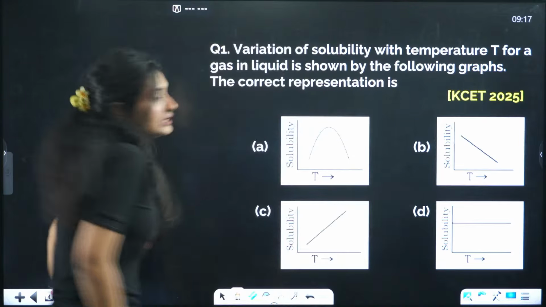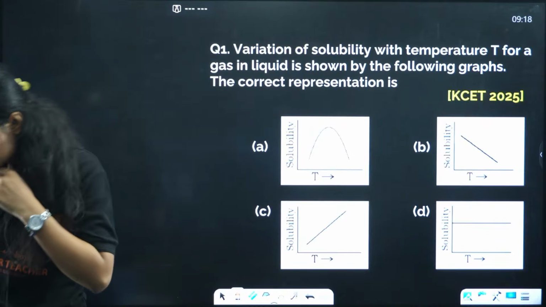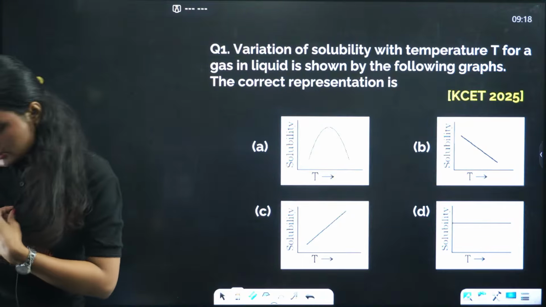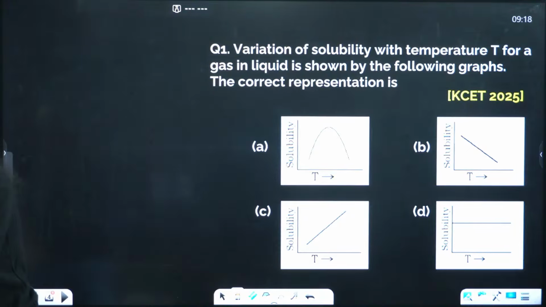I'll give you, yes. Am I audible? Is there any issue going on? Is it visible and audible, right?